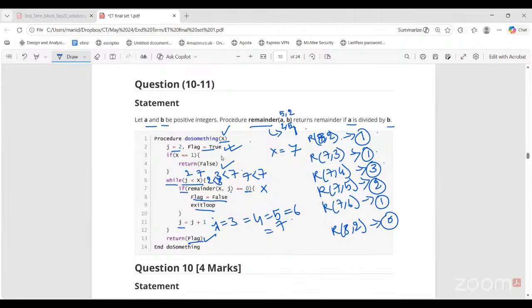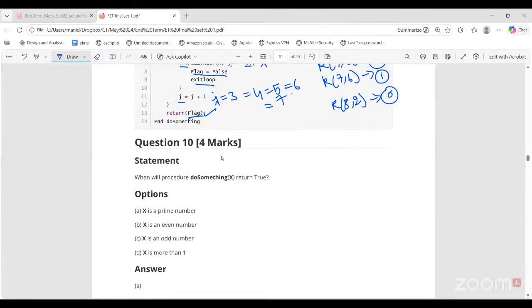Those are the only numbers. And whenever a number is getting divided by itself, that cannot be checked here because j always has to be strictly less than x. So we are basically checking if a number gets divided by anything starting from 2 to the number minus 1. That is all the possible factors of the number. If nothing divides it, then it's definitely a prime. That means if flag gives true at the end of execution for any x, then x is a prime number. So when will the procedure return true? If x is a prime.